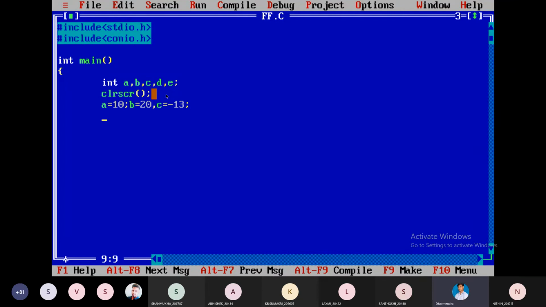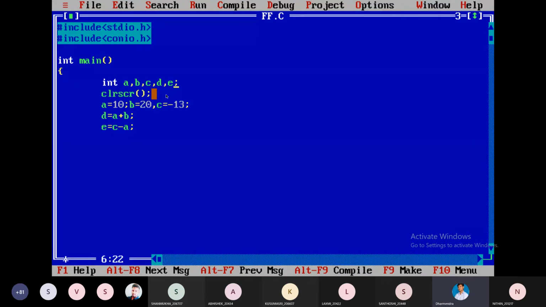These are the values I have taken. D is equal to A plus B. E is equal to C minus A. I can perform many operations.